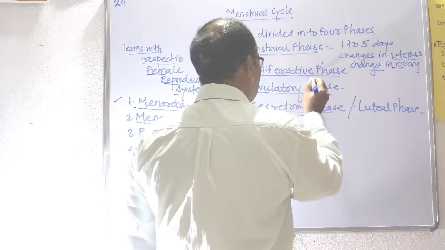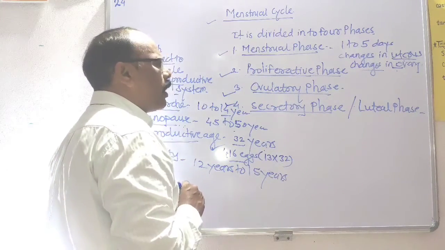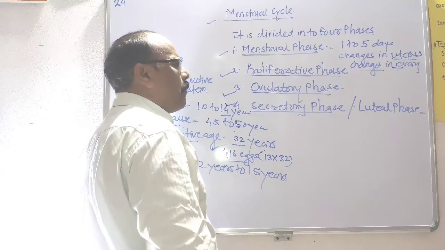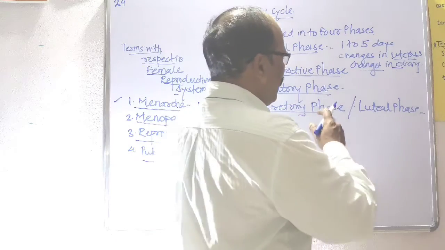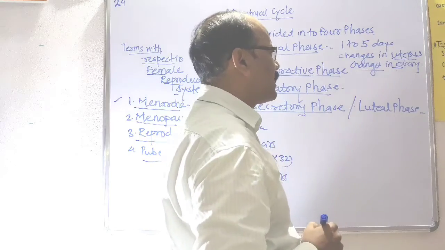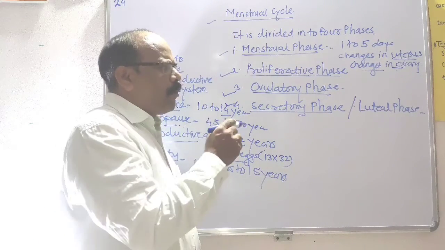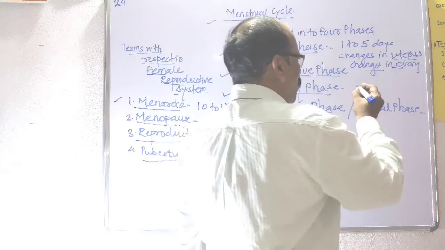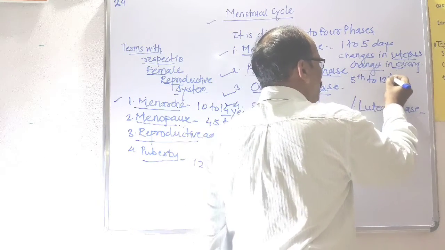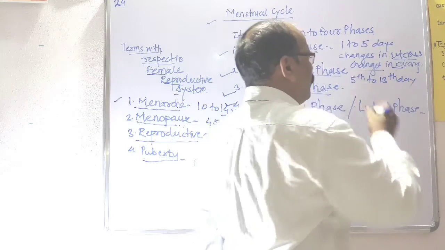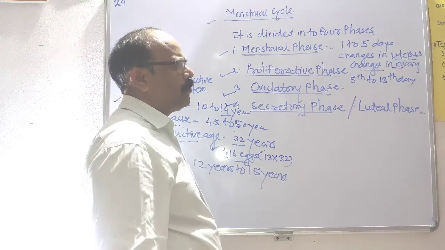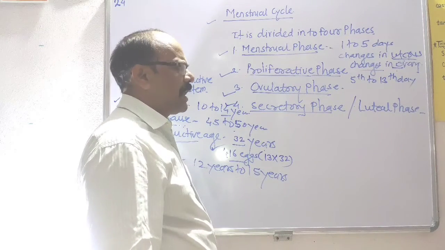Then we turn toward the next phase, the proliferative phase. This is the variable phase among these 4 phases. The duration of this phase starts from the 5th day to the 13th day of the menstrual cycle.